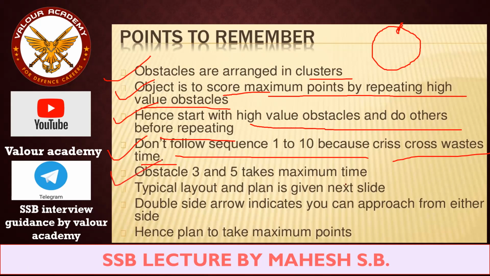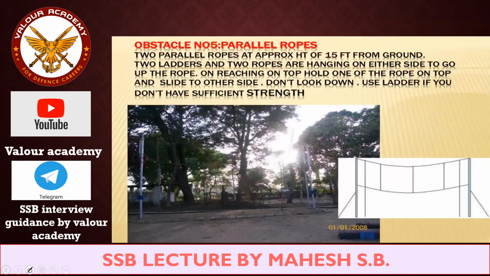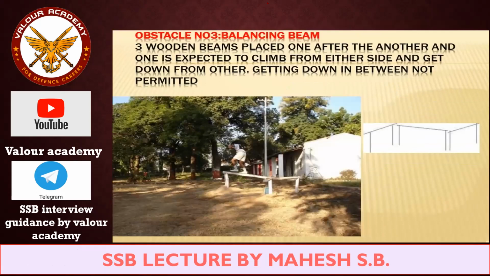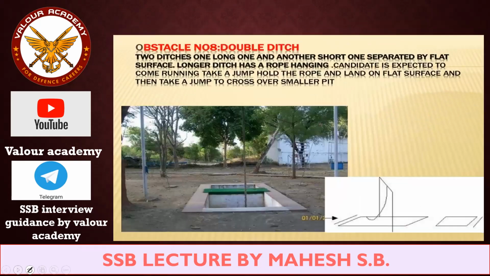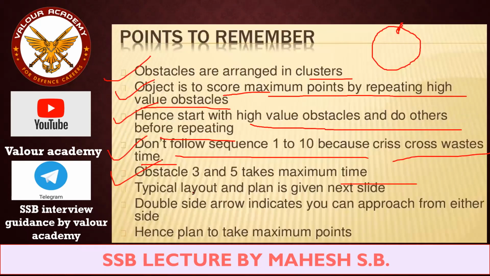Obstacle number 3 and 5 take maximum time. I told you, obstacle number 5 is the Burma bridge, and obstacle number 3 is the balance beam. So obstacles 3 and 5 take your maximum time. You have to understand this prior to going for the individual obstacles. The typical layout and plan are given in the next slide.